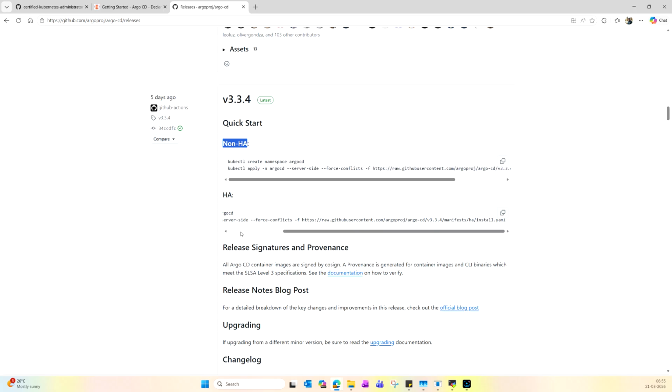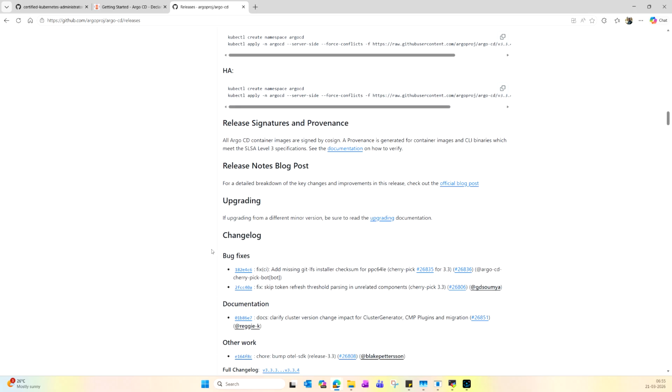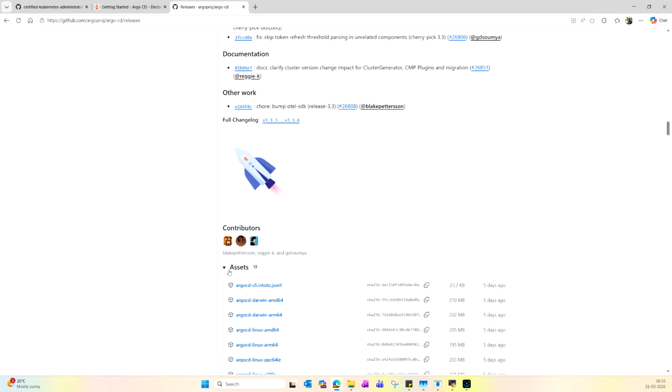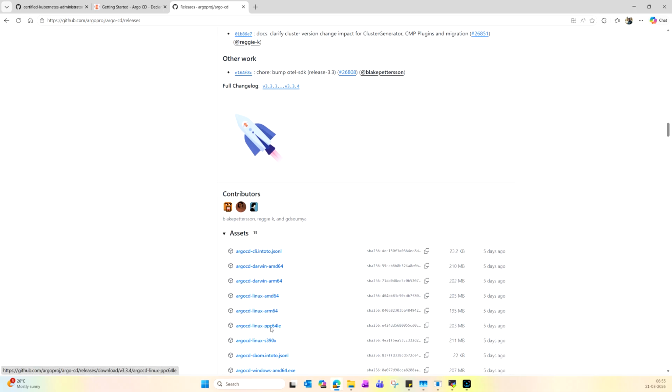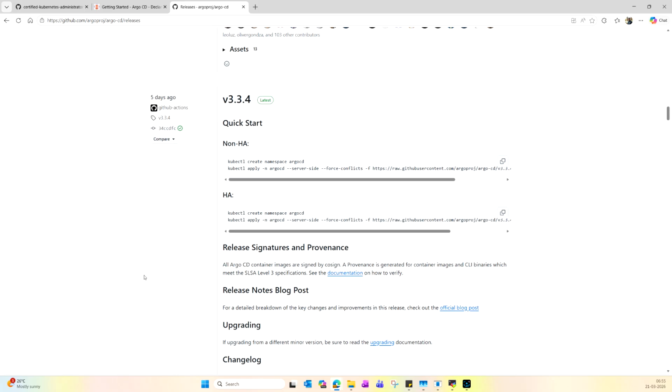In this exercise, we will be using the non-HA install. For the CLI, under assets, we can use this binary to install the CLI option. So now let's start with installing non-HA Argo CD, version 3.3.4.